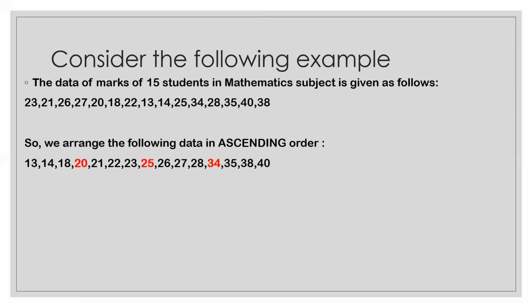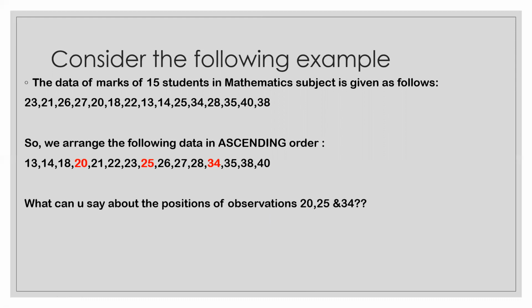Now class, if you observe, the numbers 20, 25, 34 are highlighted. Can you tell me the reason why? What is your observation about the position of 20, 25 and 34? As you can see class, there are 3 numbers before 20. There are 3 numbers between 20 and 25. Again, there are 3 numbers between 25 to 34.